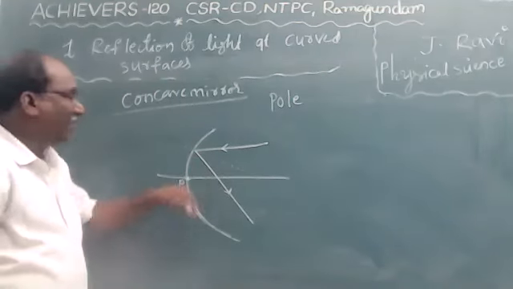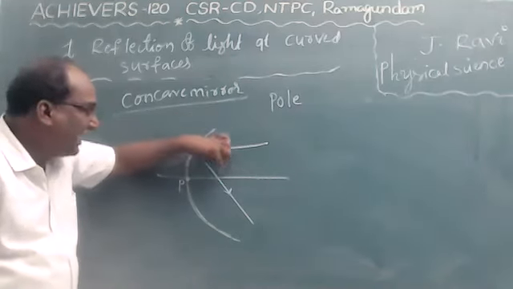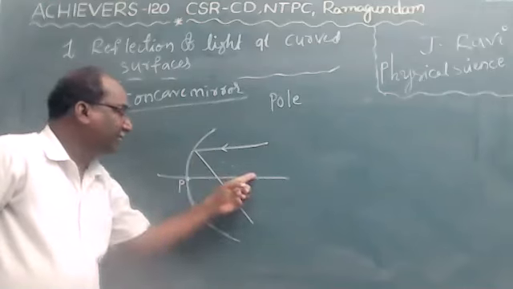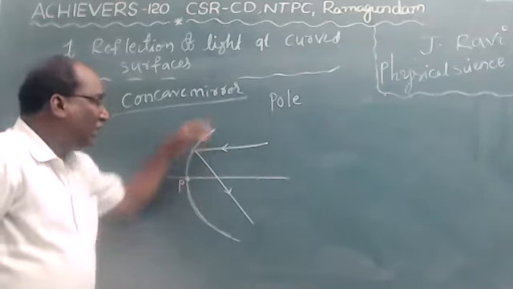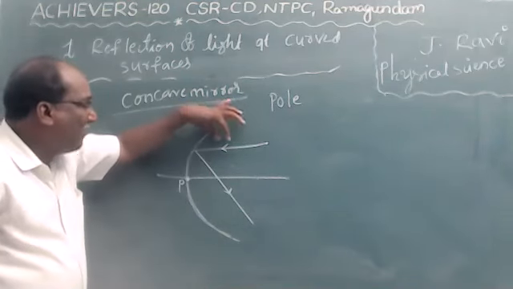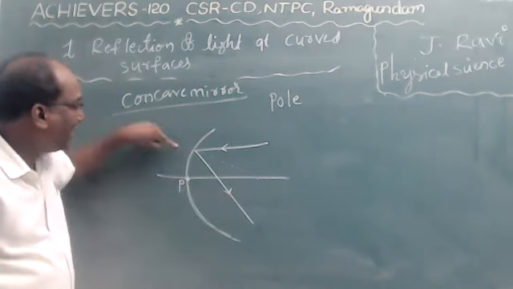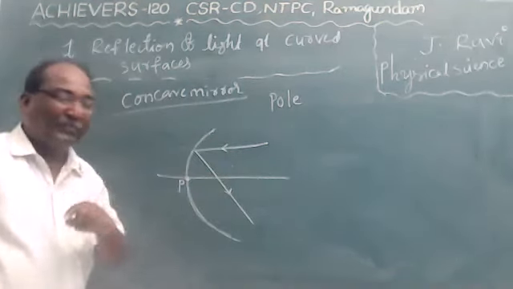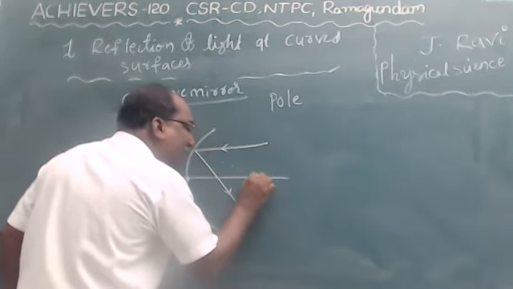It is called normal, because the normal always lies between the incident ray and the reflected ray. Okay, children? So the normal always lies between the incident ray and the reflected ray. See, children, the dotted line is the normal. All the normals lie at a point.